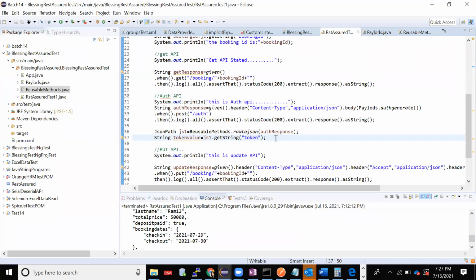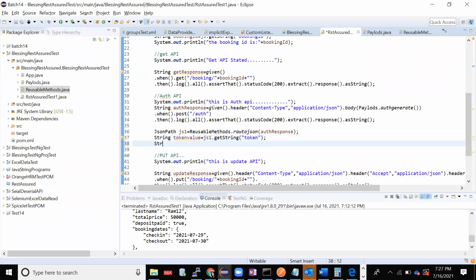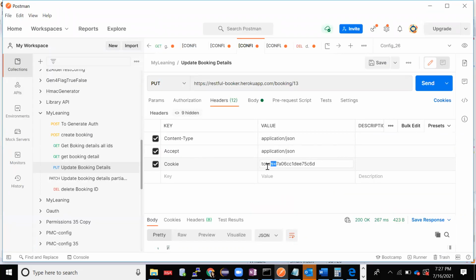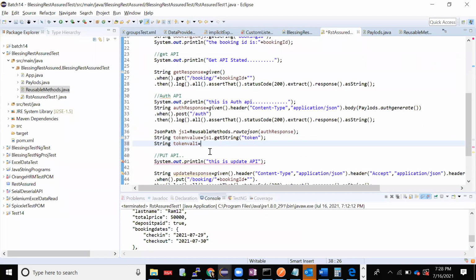String token value 1 equal to, I'll just add this thing, and I'll concatenate it with this. Now it will be as expected.